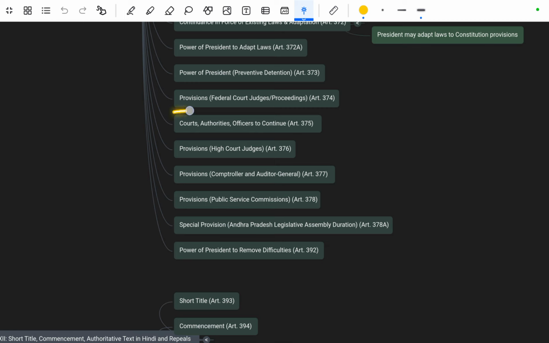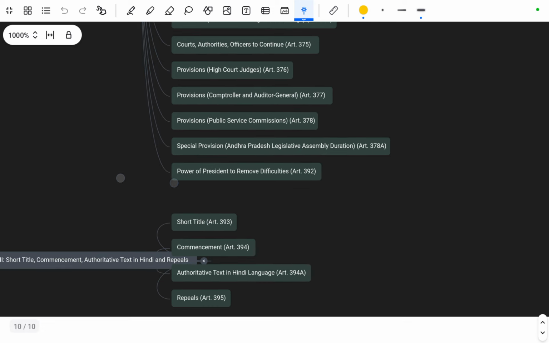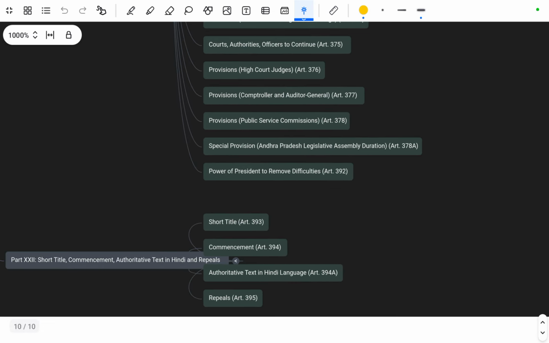Next are the provisions for federal courts, court judges and proceedings, that is mentioned in Article 374. Next is Article 375, that is the court authorities and officers to continue. Next is Article 376, that is the provisions related to High Court judges. Article 377, that is the provisions related to the CAG. Article 378 is about the Public Service Commission, provisions related to them.